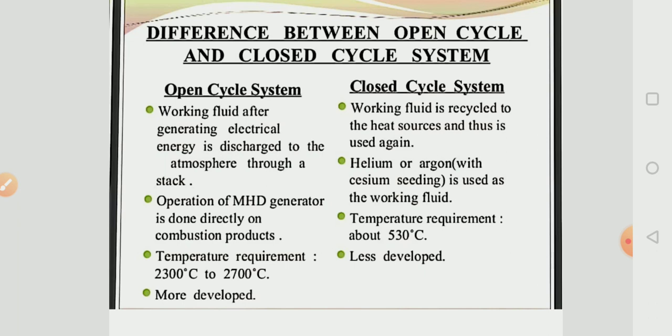But in the closed cycle we use argon or helium with some seeding agent. Argon and helium work as the working fluid, the temperature is 530 degrees centigrade, and the closed cycle system is less developed.